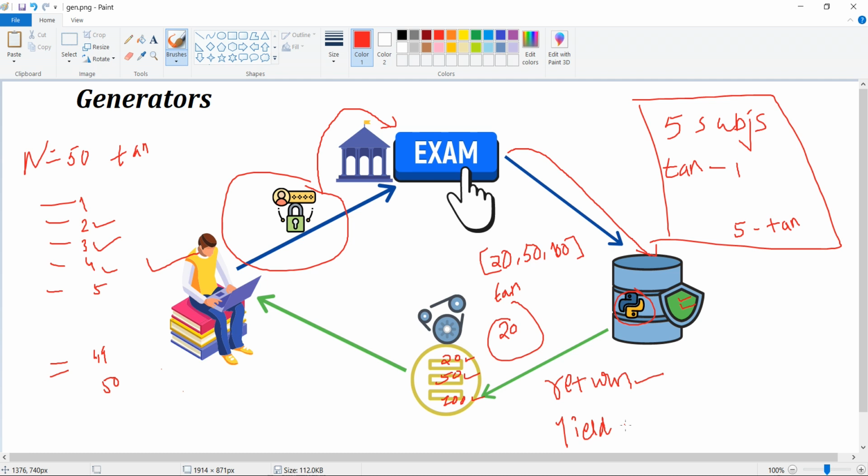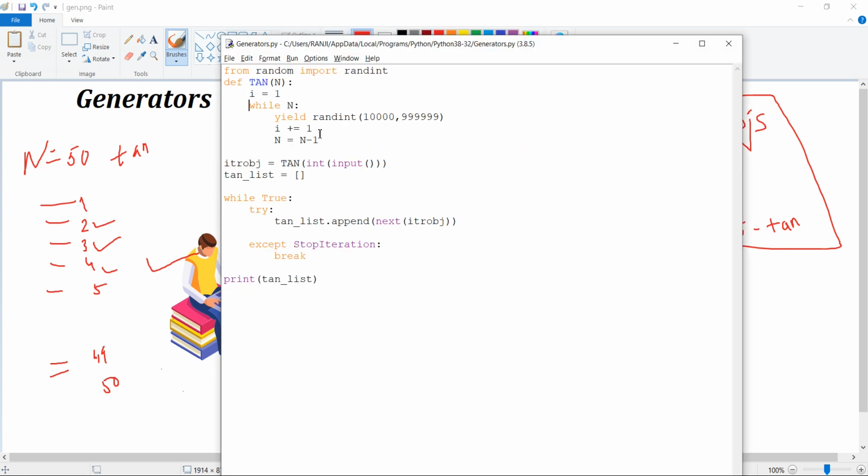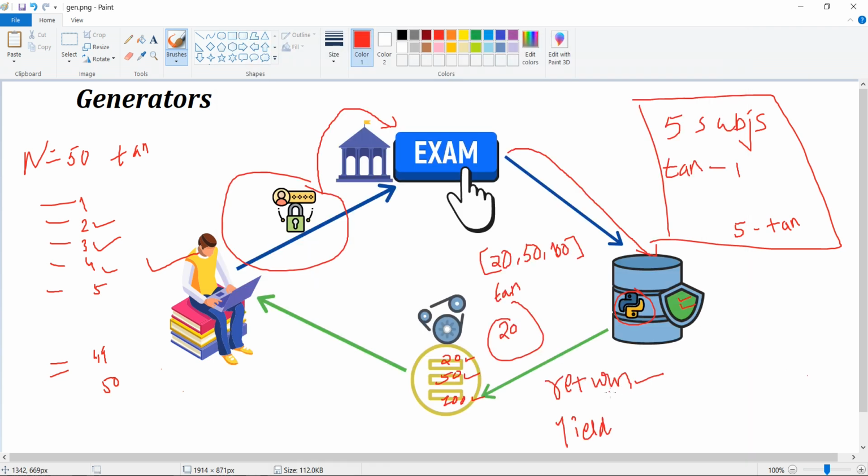So just keep in mind, whenever you are designing a generator, you have to use the yield keyword for returning a number or returning your output. This is my output of the generator, and return is normally used with functions for returning any value. It is as simple as that.